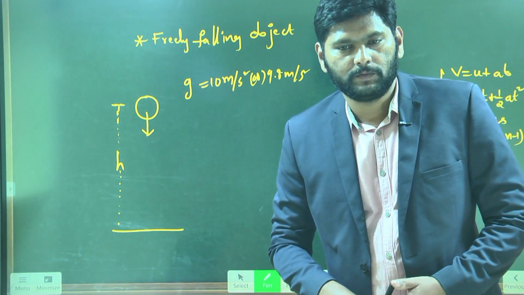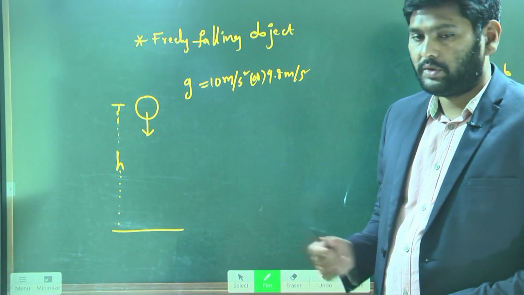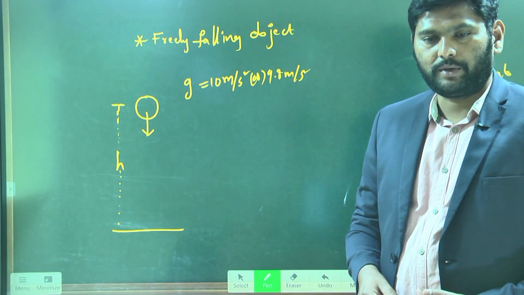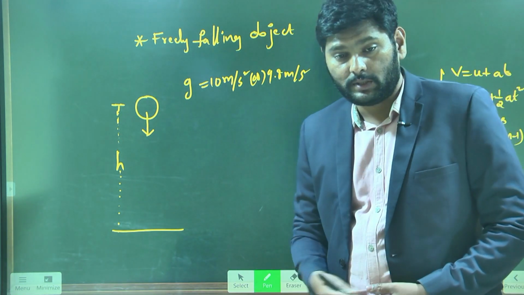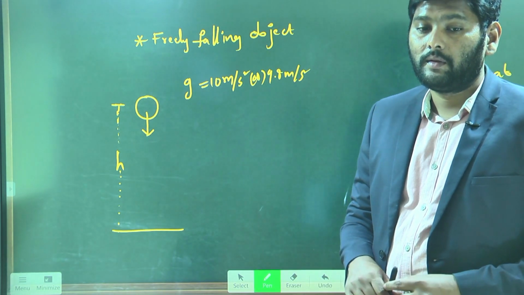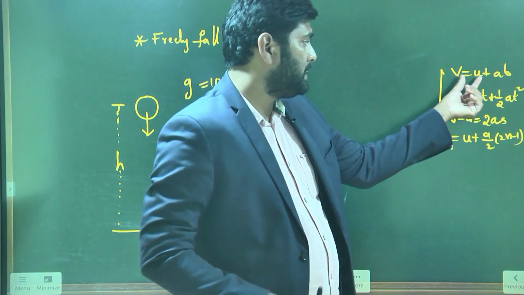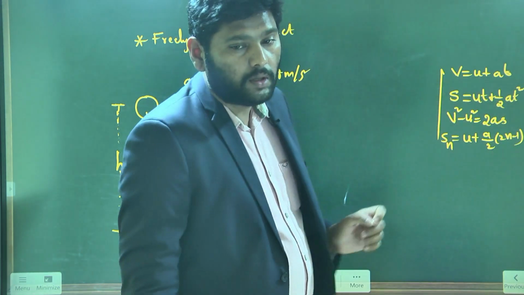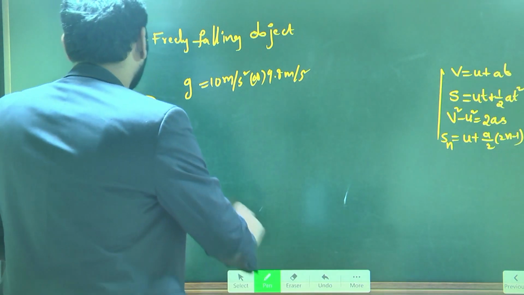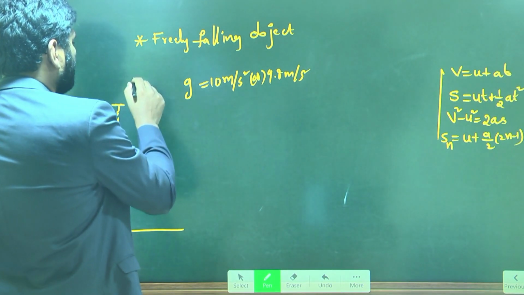Tell me. Are you there, Chaitanya? Yes, sir. Have you understood my question? So what is my question here? For a freely falling body, what is the initial velocity? Initial velocity is represented with the letter u, right? Yes, sir. So what is this u here? For any object falling freely, what is the initial velocity?